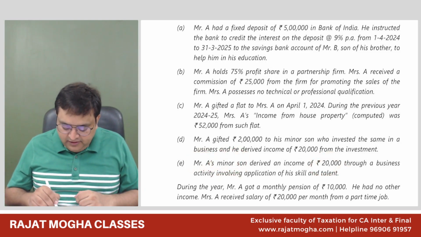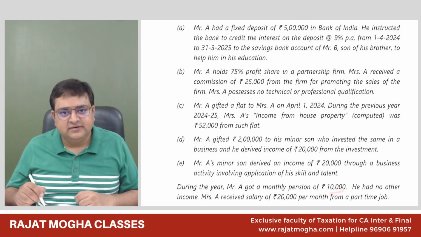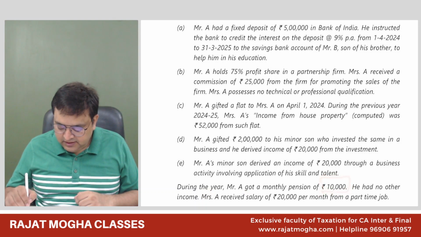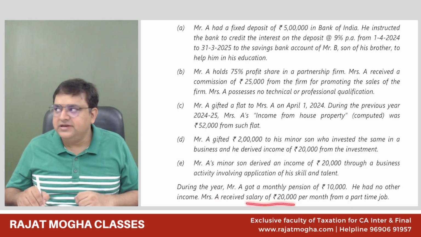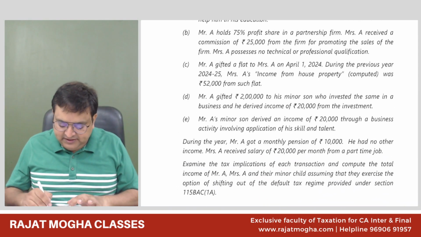Correct. So during the year, Mr. A got a monthly pension of 10,000 rupees. This is Mr. A's salary income, and he has no other income. Mrs. A received a salary of 20,000 per month from a part-time job. This is Mrs. A's salary income, and she is getting it from the part-time job, so this will also not be clubbed. Now examine the tax implications.